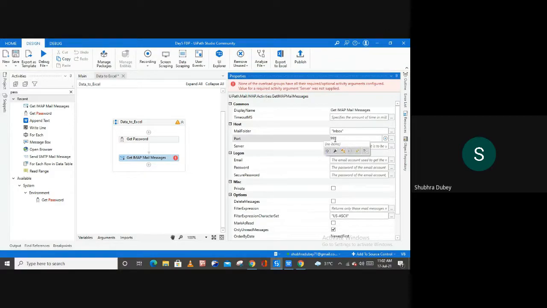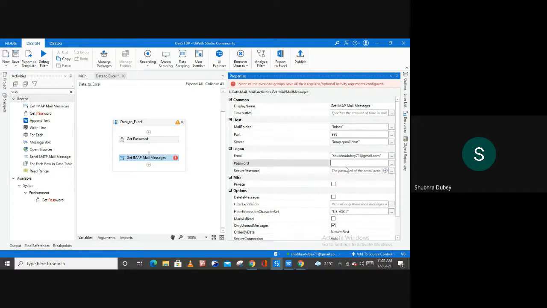And after this, the next one is server. Here we have to provide the server, which is imap.gmail, and then we have to provide our email address, the email address, and now let me check the email address again, gmail.com.